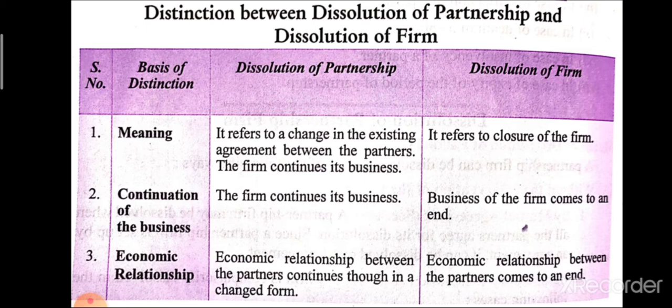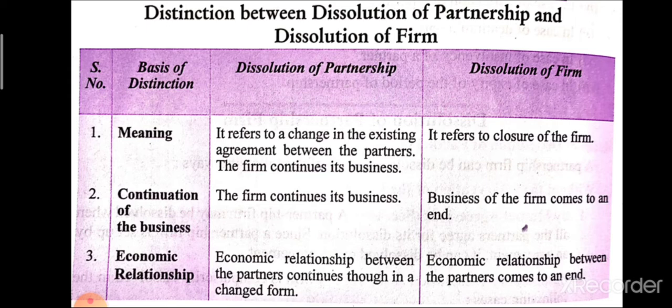The second one is continuation of the business. In the case of dissolution of partnership, the firm continues its business. But in the case of dissolution of firm, the business of the firm comes to an end. It means that after dissolution of firm, the business will end. There is no existence of the business.